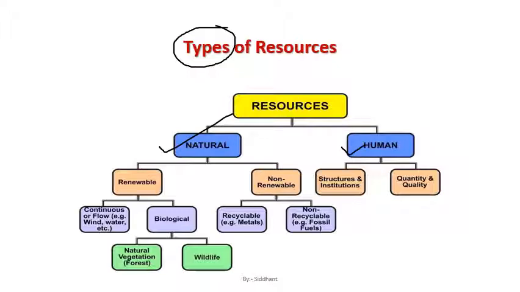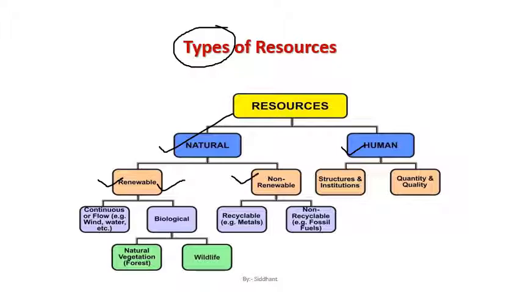All right. Now this natural resource, whatever product we receive from nature, जो भी हमें प्रकृति से मिलती है, that is known as natural resource, which we get from the environment, and it is provided to us by nature itself. In that, some can be renewed, some cannot be renewed. The products which can be renewed are known as renewable. At the same time, they are also known as inexhaustible resources, meaning they cannot be depleted easily. At the same point of time, the products which cannot be renewed are known as non-renewable, and they are exhaustible in nature, meaning ये खत्म हो जाएगा, but renewable वो खत्म नहीं होगा.